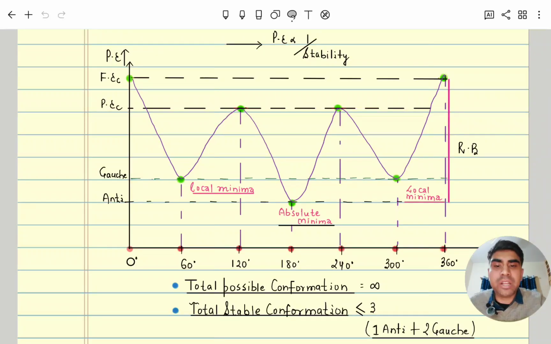So it will have three minima, two local minima and one absolute minimum, means three stable conformers. That's why the total number of stable conformers is less than or equal to 3. If Z is different, then 1 anti and 2 gauche. If Z is the same, then only one staggered conformer will be stable.